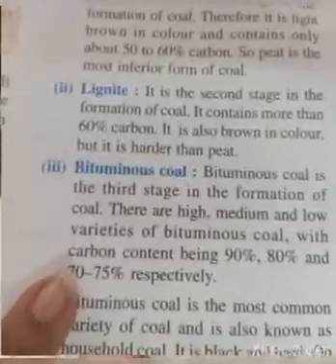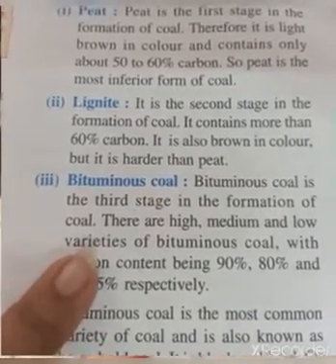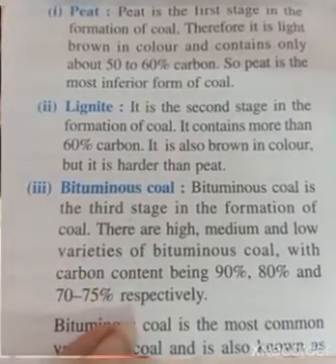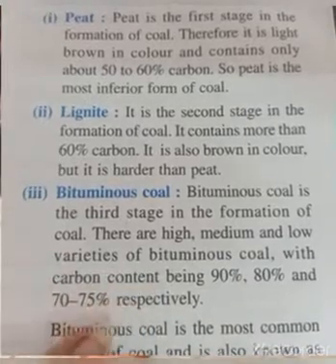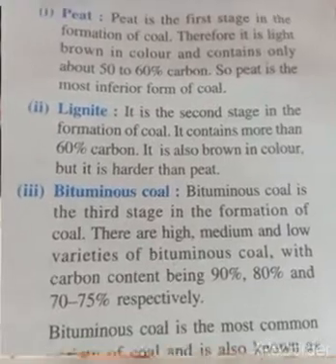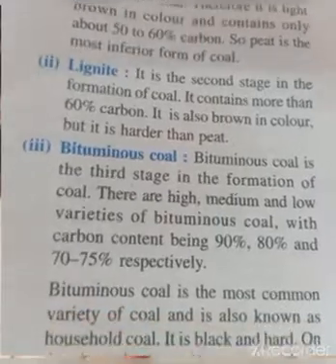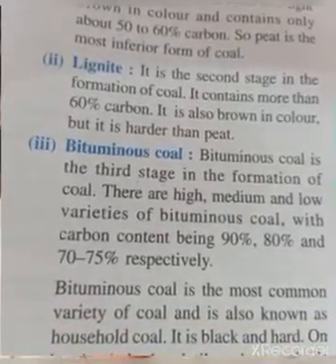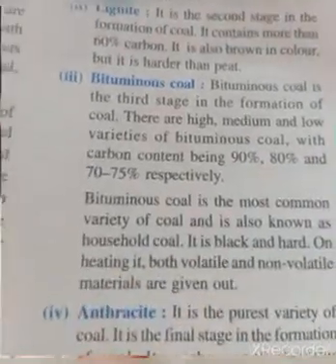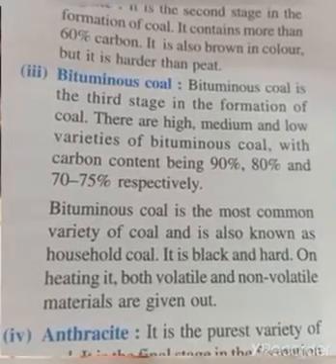Okay. The third one is bituminous coal. It is the third stage in the formation of coal. There are high, medium and low varieties of bituminous, with the carbon present being 90, 80 and 70 to 75% respectively. Whichever you want to buy, you can buy. And this bituminous coal is used for cooking, household cooking. It is black in color and hard, and on heating both volatile and non-volatile materials are given out.